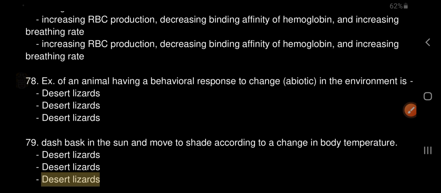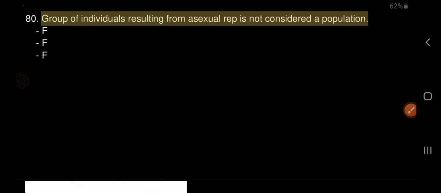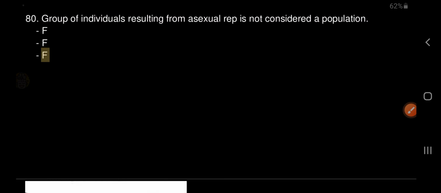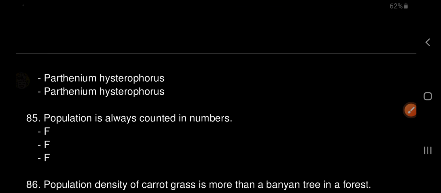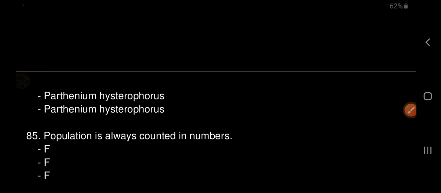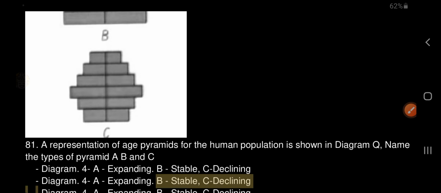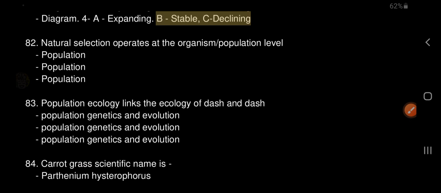80. A group of individuals resulting from asexual reproduction is not considered a population. False. 81. A representation of age pyramids for the human population is shown in diagram Q. Name the types of pyramid A, B and C. A. Expanding. B. Stable. C. Declining.